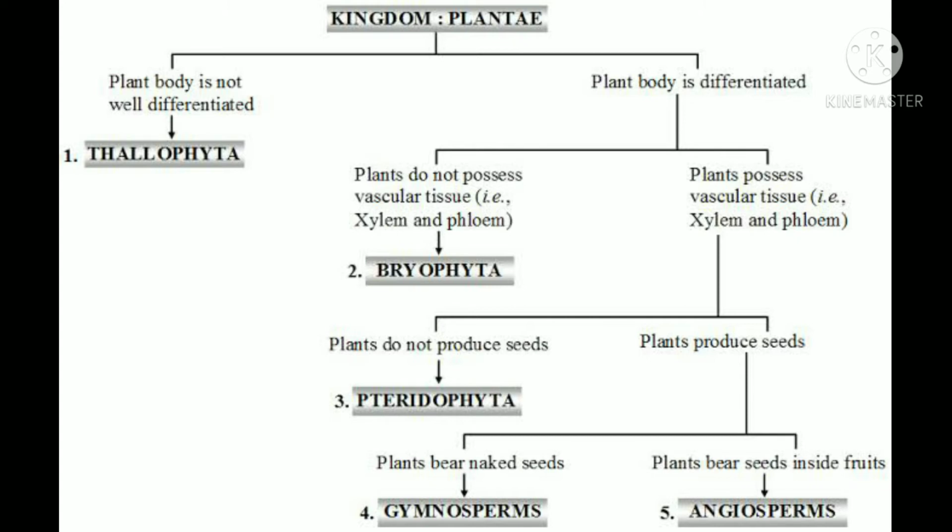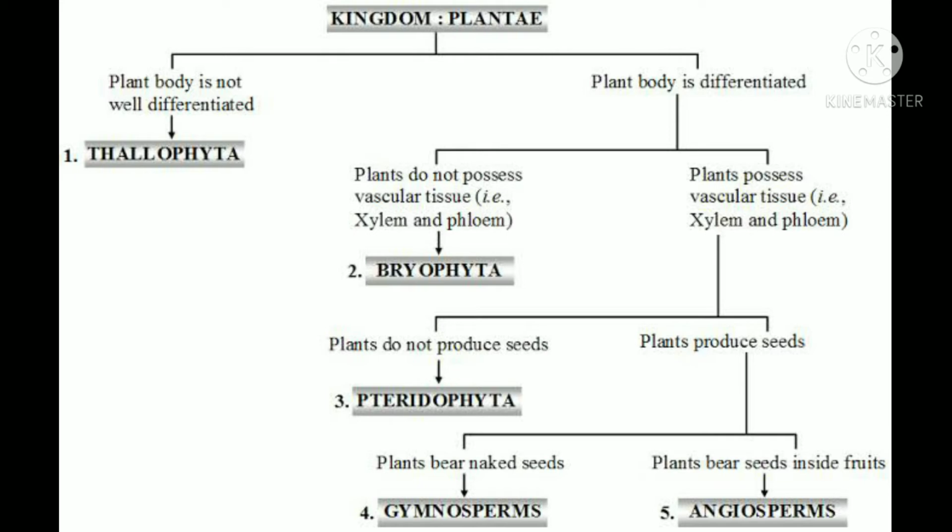The Thallophyta group includes the plants whose body is not differentiated into root, stem and leaves. This includes algae. The algae may be unicellular to multicellular, that is, it may be made up of one cell as well as more than one cell. Sometimes algae are 60 meters in height. So unicellular algae and multicellular algae are both observed in Thallophyta.